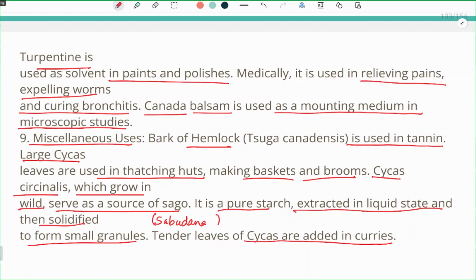So we have completed the economic importance of gymnosperms. In the next session, we will see the classification of gymnosperms and some important types and plants of gymnosperms. We will look into them in great detail. Thank you so much.